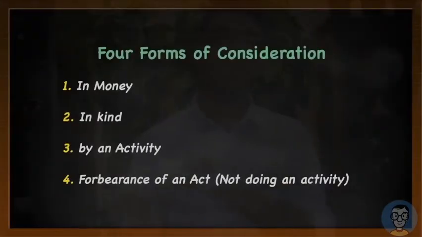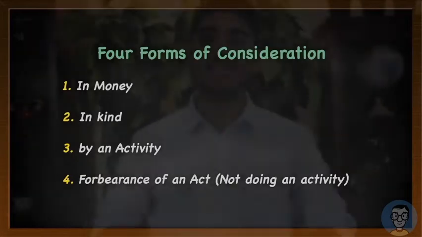Now let us look at the third form of consideration. It says consideration can be in the form of an activity as well. Let us take an example to understand this. Say I want to purchase a mobile phone, but instead of paying in money or in kind, I will say you give me the mobile phone, and in exchange for this, I will teach your son how to play guitar.